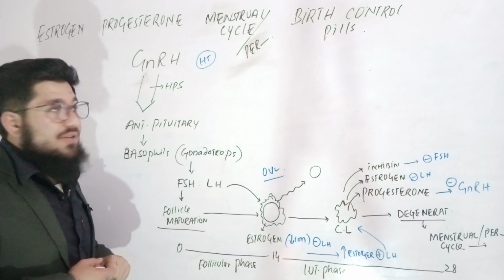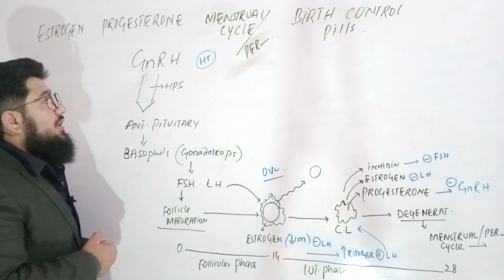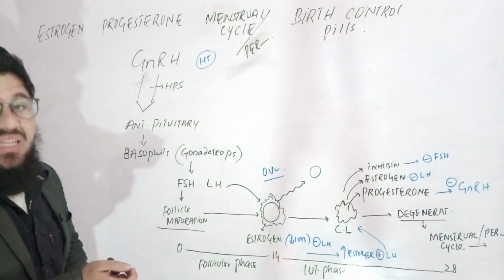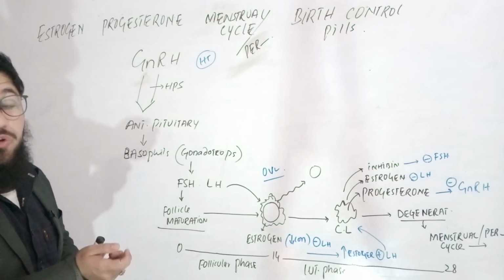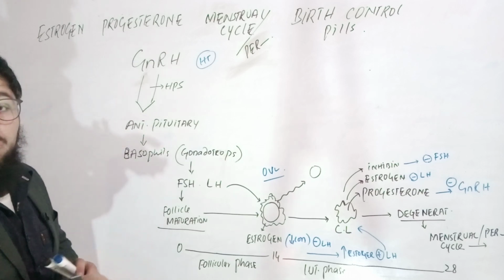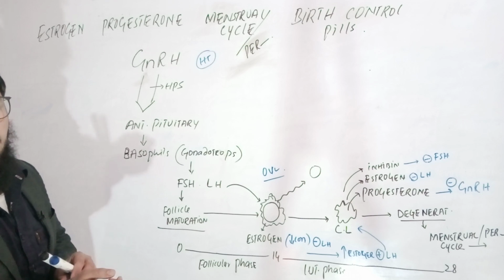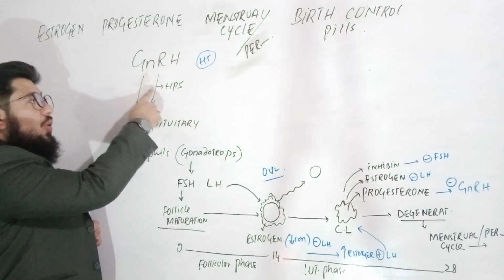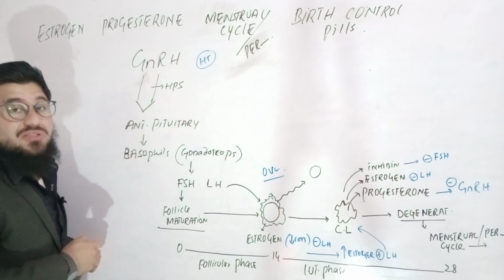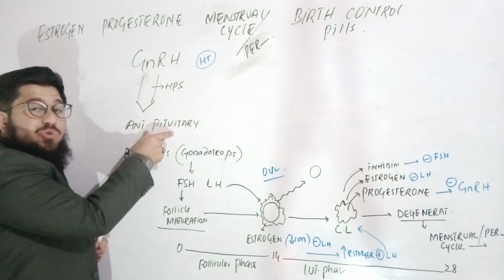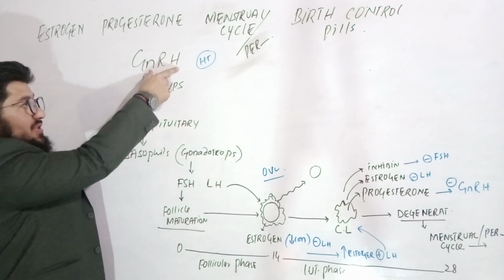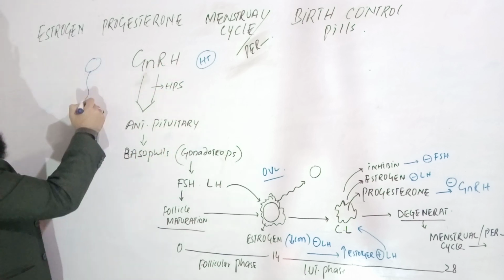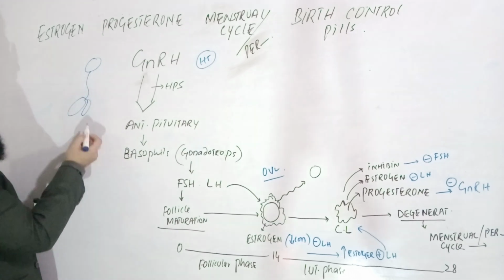So let's get started from the very first point, that is the hypothalamus. We know this point very well, that in the hypothalamus there is one of the hormones known as gonadotropin releasing hormone. This hormone is supposed to travel down through the hypophyseal portal system to the anterior pituitary. The hypothalamus has a connection with the pituitary.